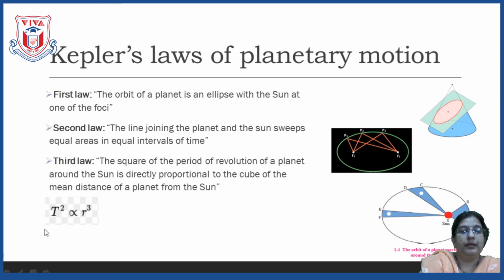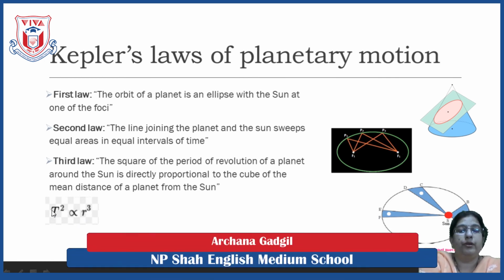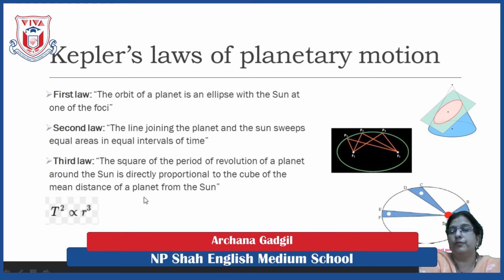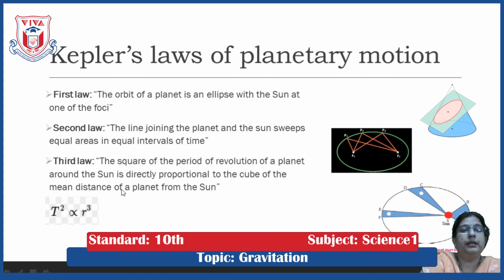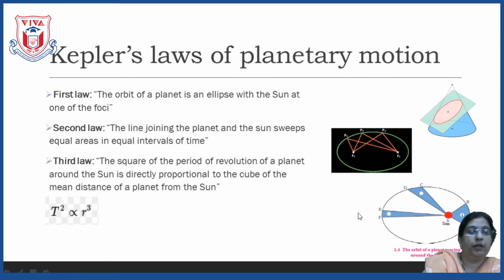So, here the mathematical equation for the third law is T square directly proportional to R cube. What does T stand for? T stands for the time period of revolution, and R stands for the mean distance of the planet from the sun. Now, here the important word is mean. Why is it written mean distance? Now, see here children, in maths you have already learnt the meaning of mean, but again I am repeating, mean is the addition of all the distances divided by the number of the distances that you have taken.